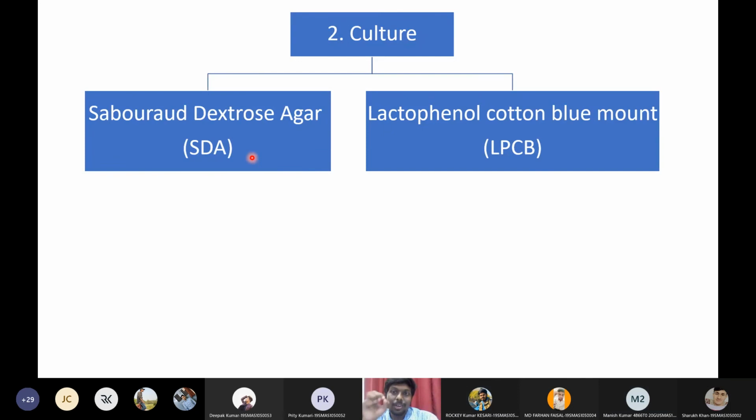And what is the antibacterial agent we used in the SDA? Chloramphenicol. Very good. And what is the antifungal agent we added in SDA? Cycloheximide. Okay, so that we will discuss later.